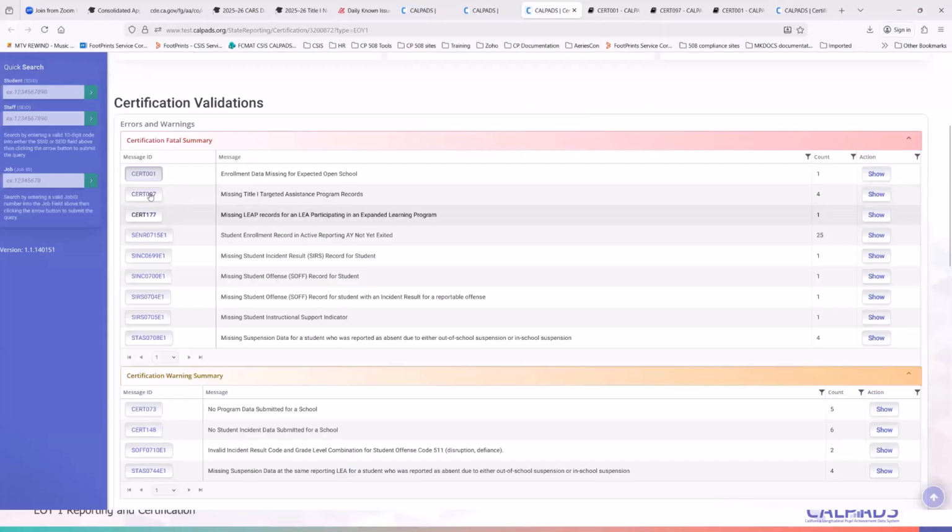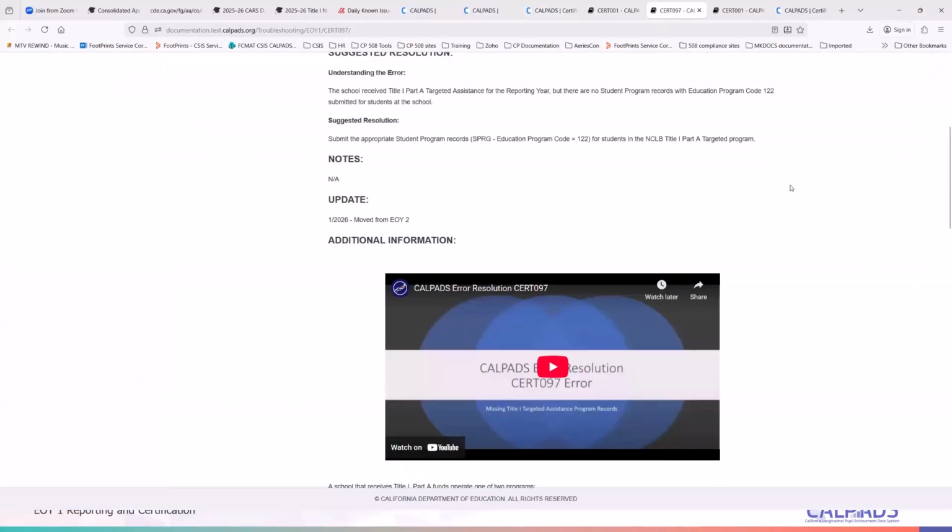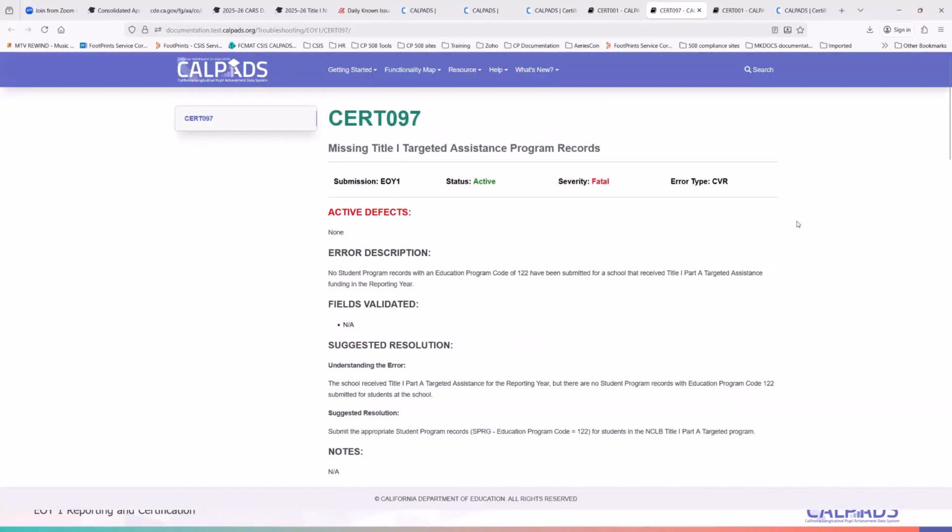So let's try CERT 97. CERT 97 is based on how your CARS person certified specific schools on the Consolidated Application Reporting System. CERT 97 states there is a missing Title I Targeted Assistance Program record.